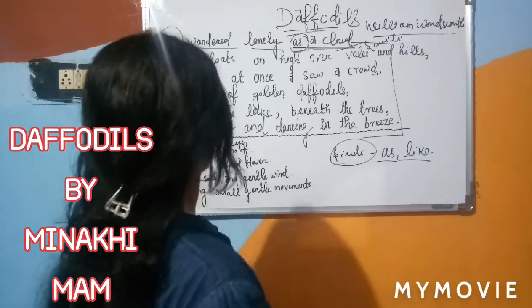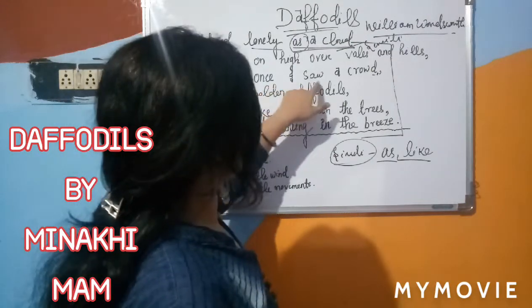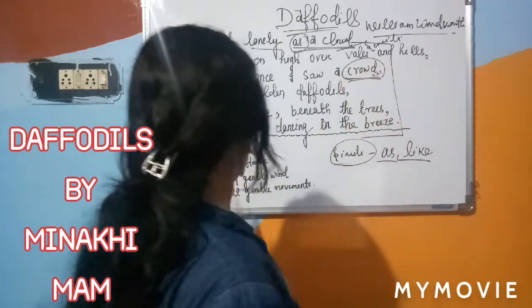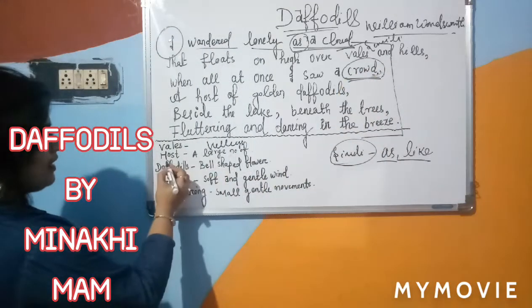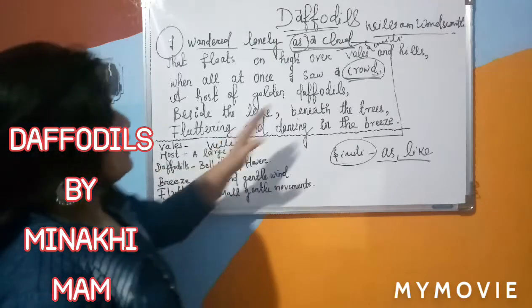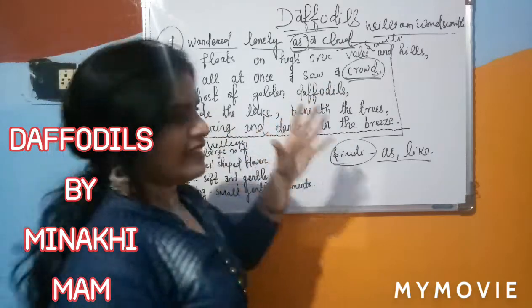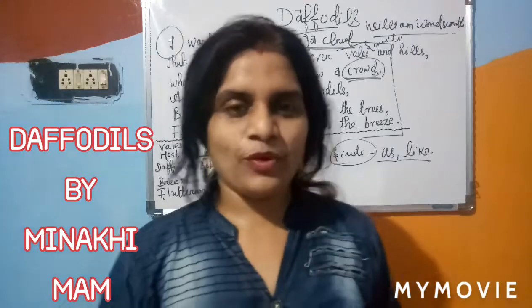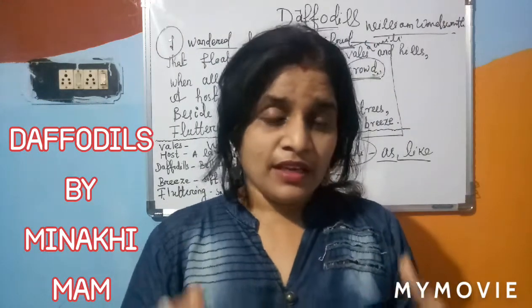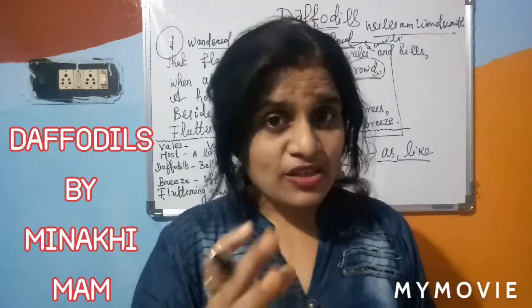Next one is, "When all at once I saw a crowd." So what is the meaning of crowd? Crowd means a gathering, it is called a gathering. A group of persons doing something together in a particular place is called a crowd.